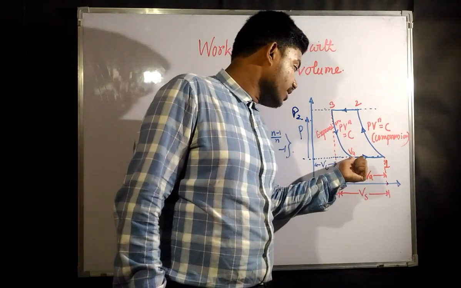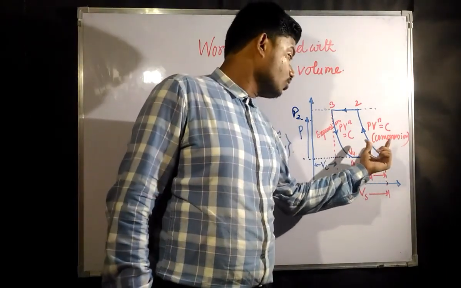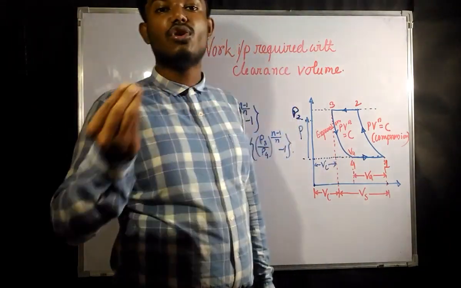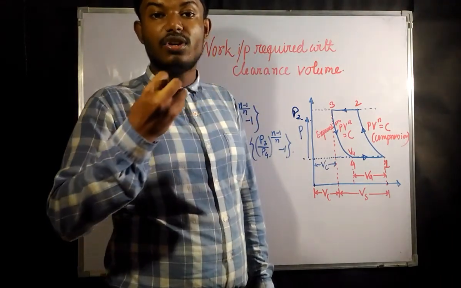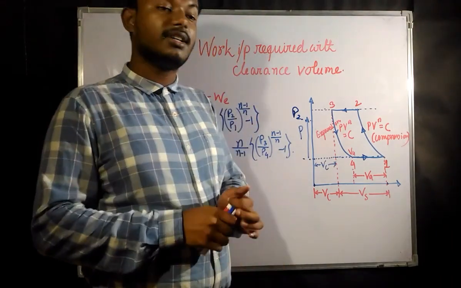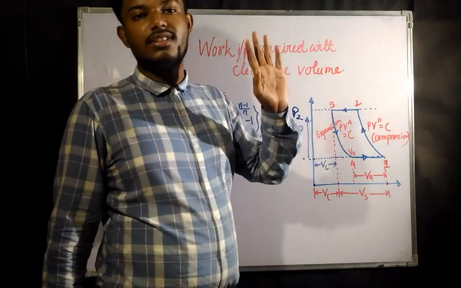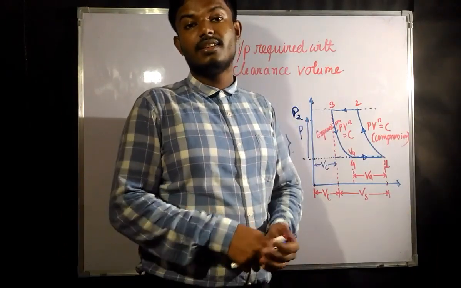So after reaching point 4 it will go to point 1. Whatever the stroke is from point 4 to 1, that is going to be the total suction. But in the previous part, where we did not consider the clearance volume, the whole stroke was the volume of air.